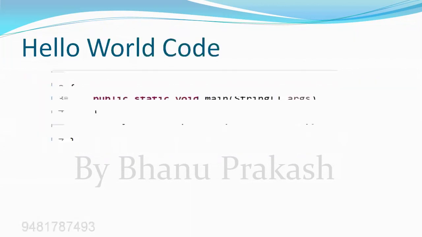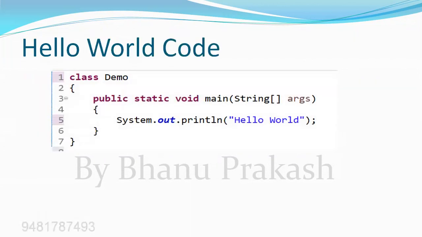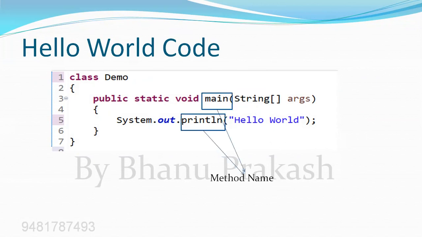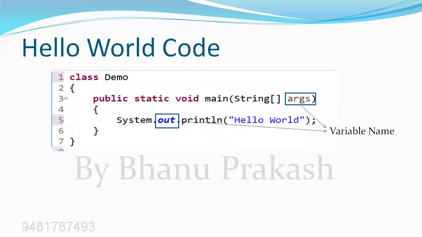When we look back at this Hello World program, the word demo is a user-defined class name, whereas String and System are built-in class names. These are all classes present inside Java. Similarly, main and println are method names, whereas args and out are variable names. More precisely, args is the name of an array, whereas out is the name of a reference variable.